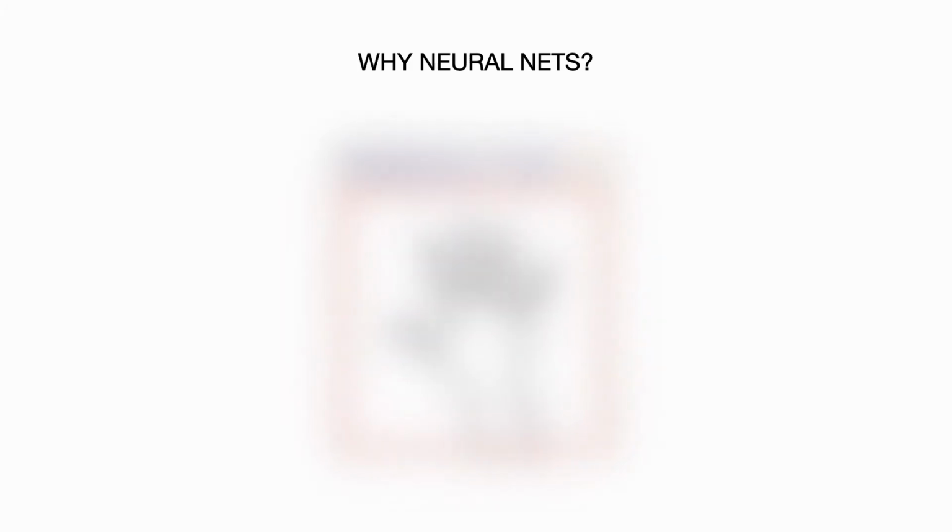Let's see what's inside the neural networks. This is a node, which is basically a building block of a neural network. A node is also called a neuron. It has an input, applies some function on it, and produces some output.